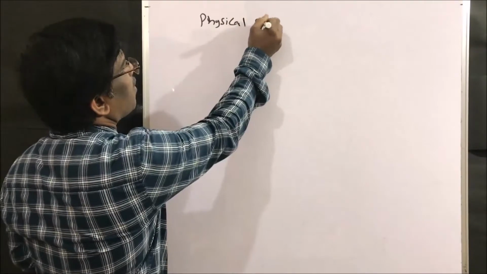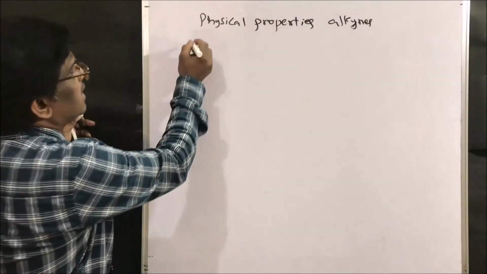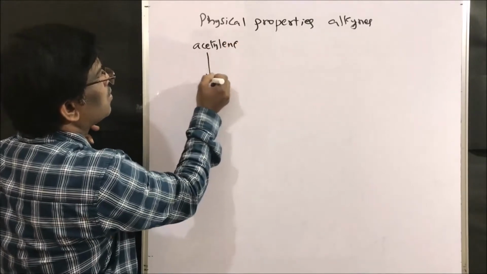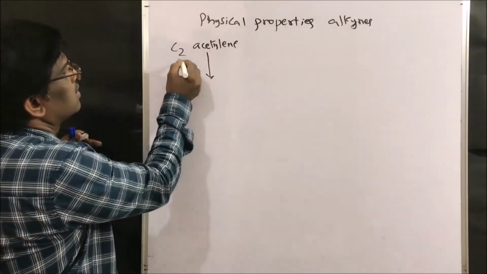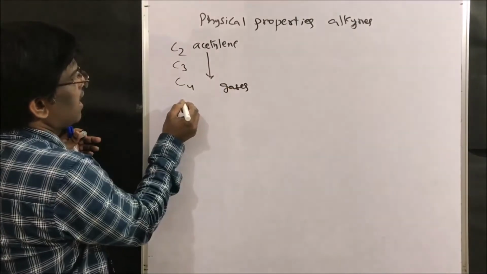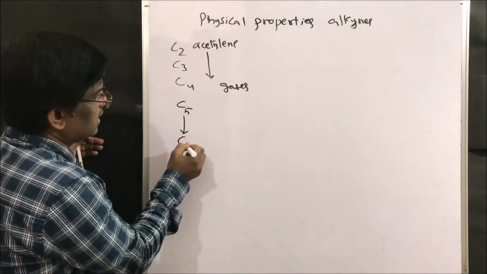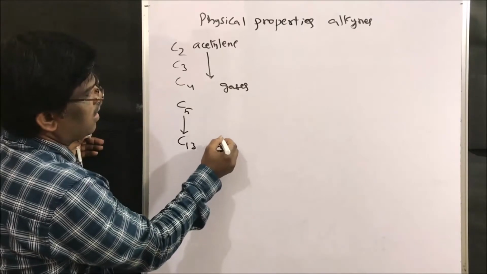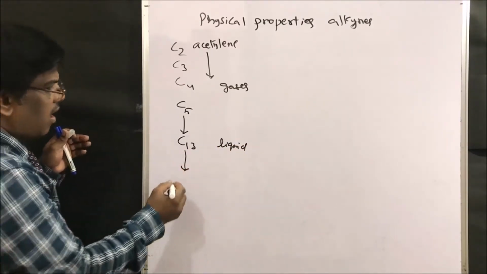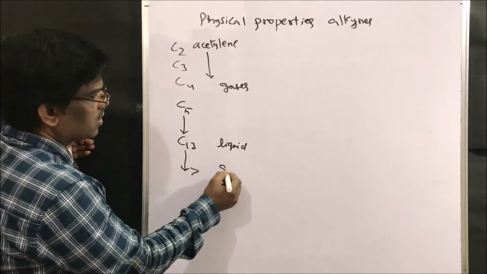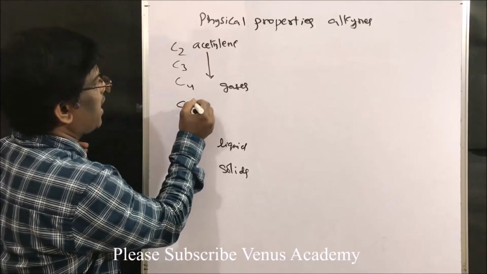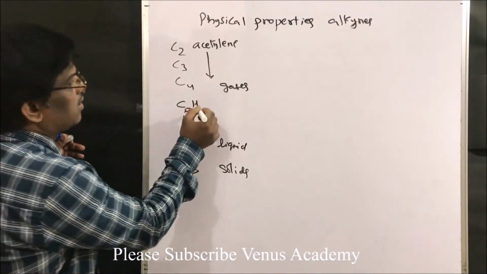Physical properties of alkynes. The first 3 members, from acetylene, C2, C3 and C4, are gases, C5 to C13 are liquids, and above C13 are solids. Let us write C5: hydrogens 8.